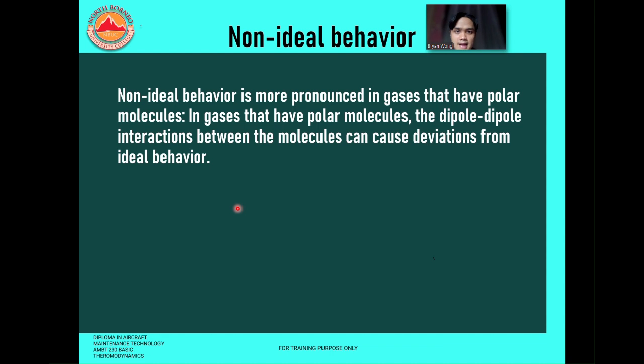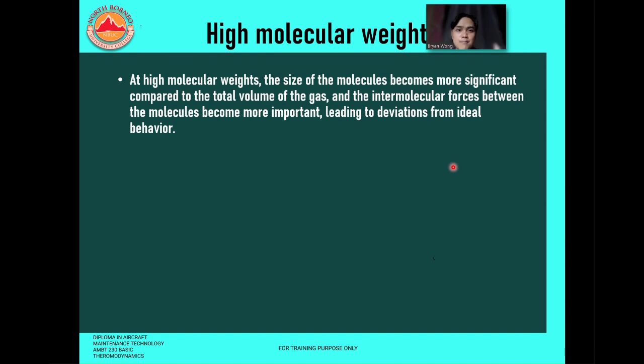Next, non-ideal behavior is more pronounced in gases that have polar molecules. In such gases, the dipole-to-dipole interactions between the molecules can cause deviations from ideal behavior.